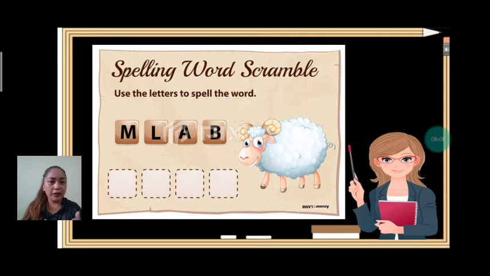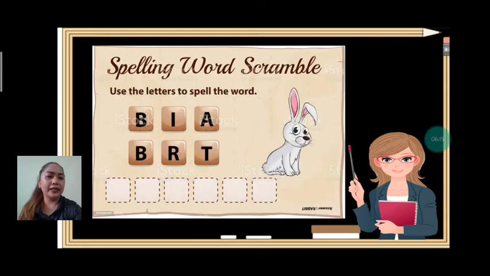What farm animal is it? Okay, can we spell it together? Okay. L-A-M-B. Lamb. Good job. Okay, next. What farm animal is it? Can you spell it? Okay, you do it.